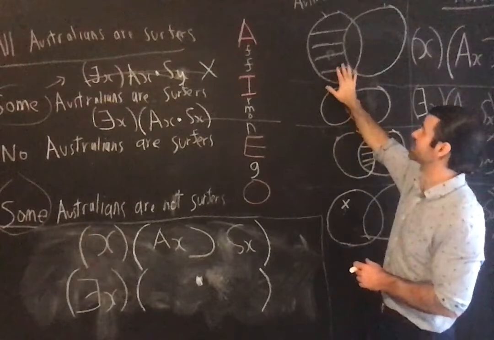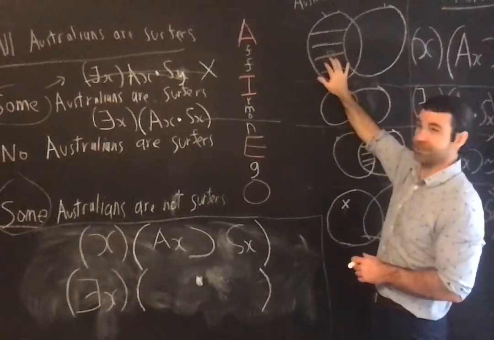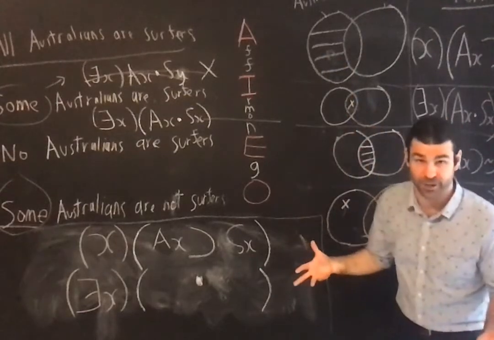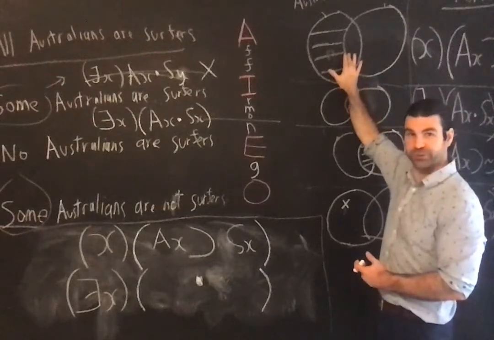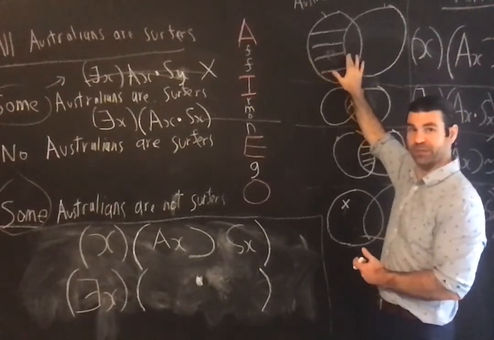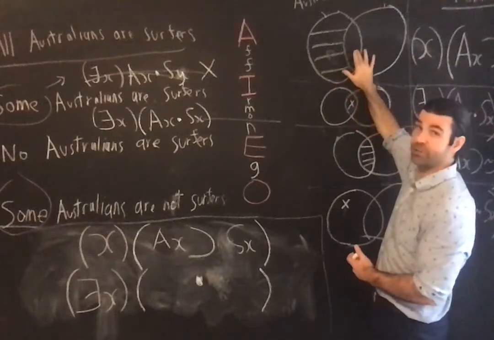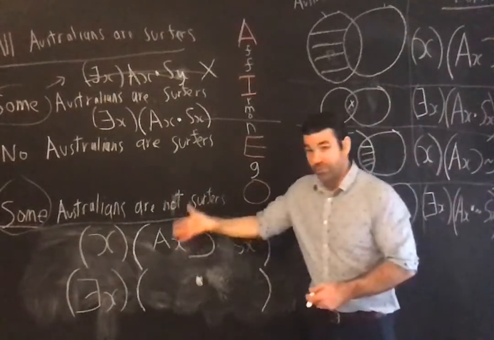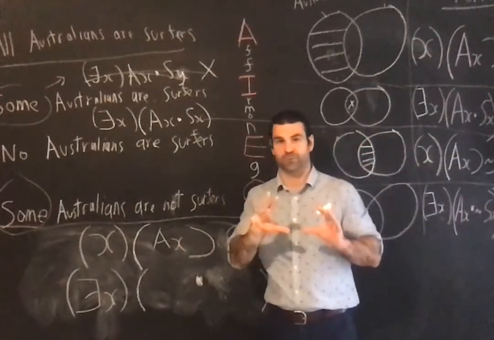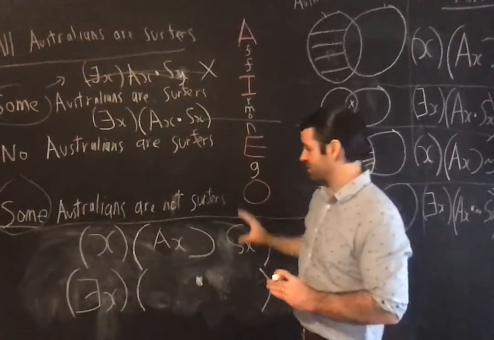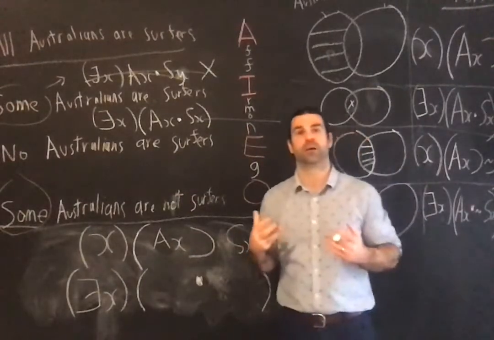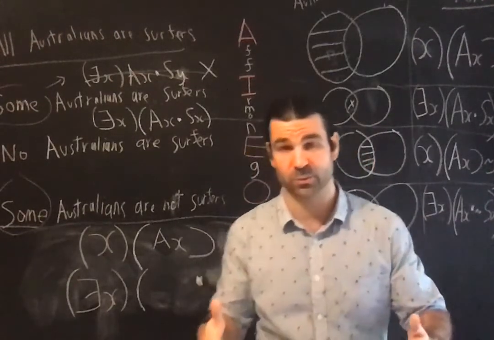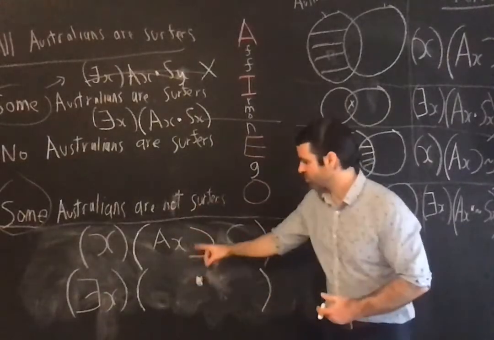All Australians are surfers means there's nothing in this section of things which is Australian and not a surfer. If there are any Australians, they are also included amongst the surfers. That's what all Australians are surfers means. It means if there are any Australians, they're included within this class, the class of surfers. Right, so my positive content is captured. I'm using the universal quantifier, which ranges over the entire universe of things, but I'm managing to limit my positive assertion, as it were, to the class of Australians with the use of the hook.